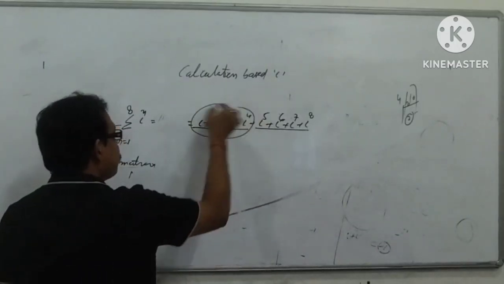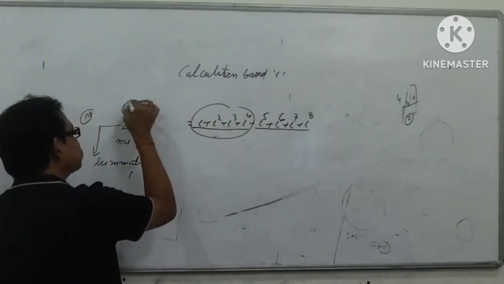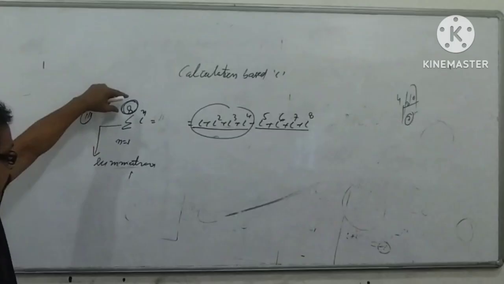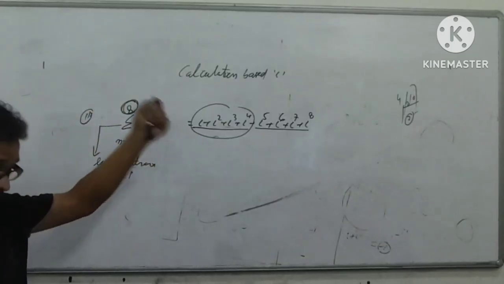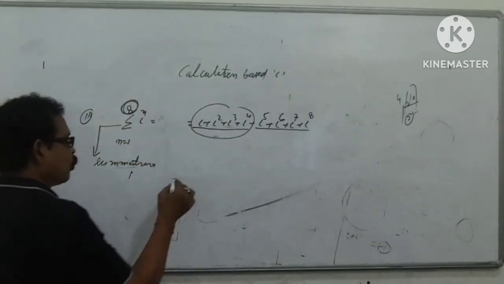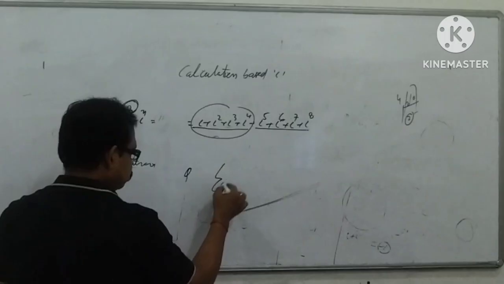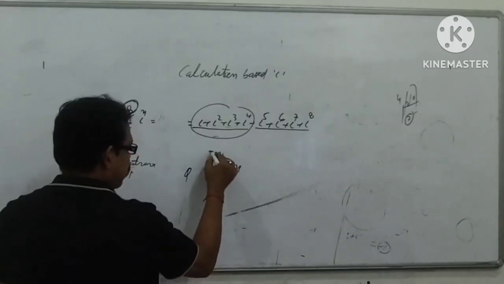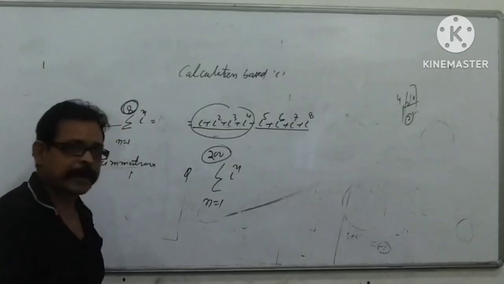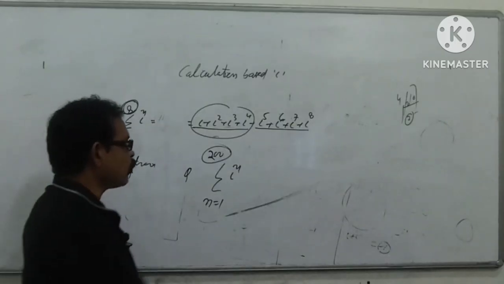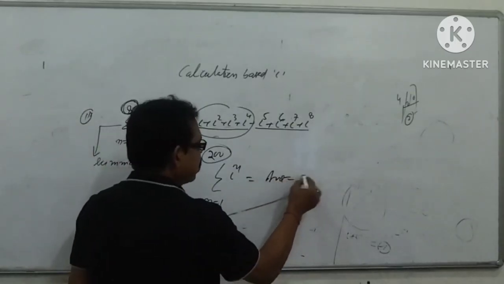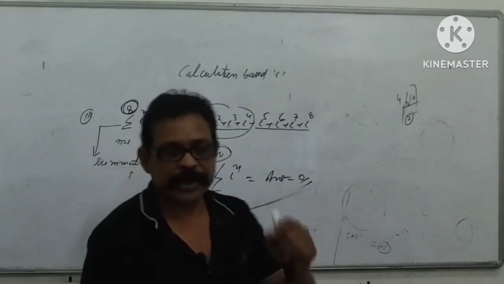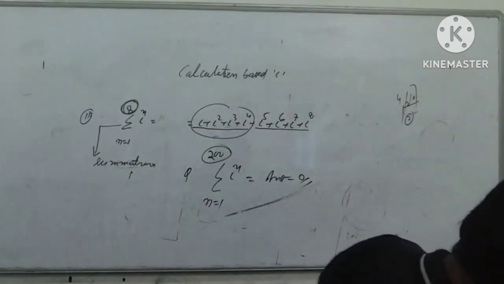If the value 8 is fully divisible by 4, then you have to directly put the answer 0. This is the very clear-cut concept, my dear student.